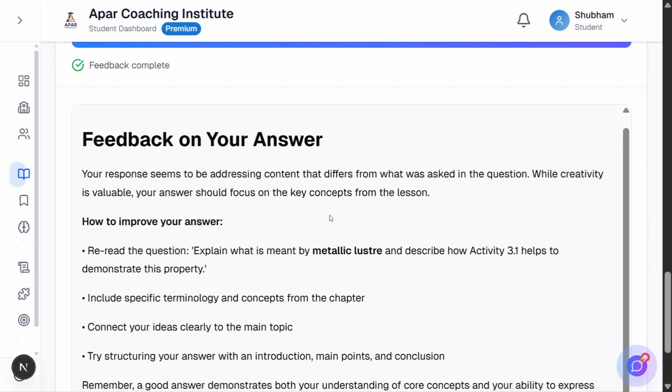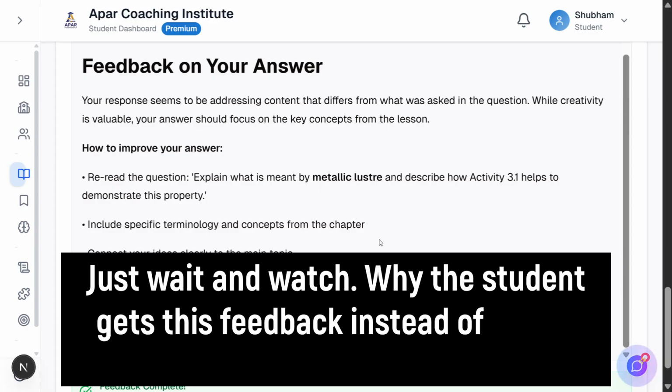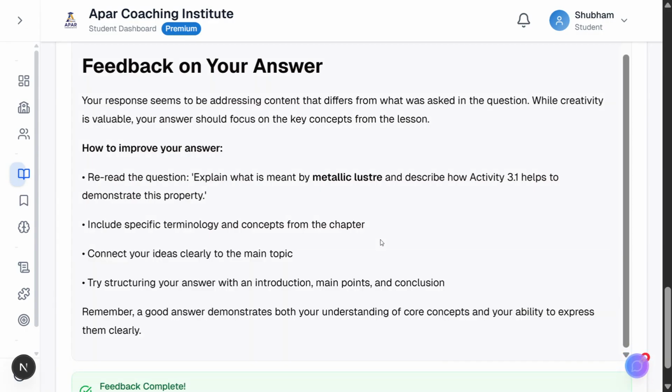When the student clicks Get AI Feedback, the evaluation begins. The system processes the answer instantly. Behind the scenes, remarkable things happen. The answer goes through validation, checking length, content quality, and authenticity. It compares the student's answer with the correct answer and checks if they match closely enough.